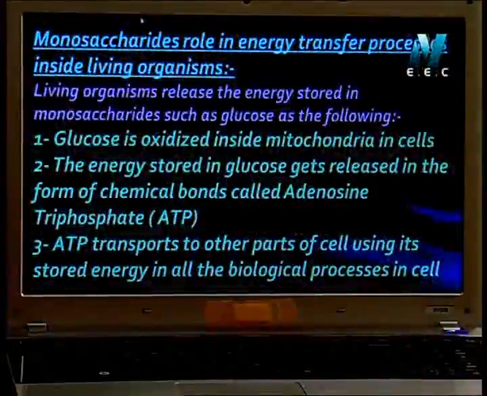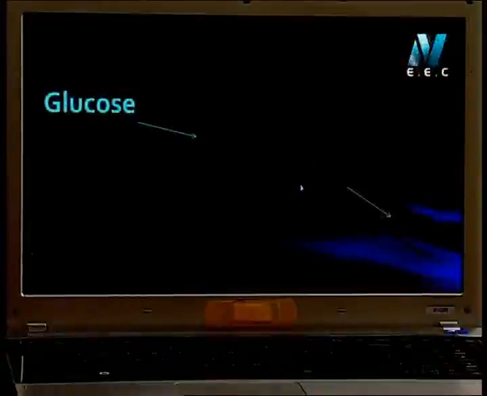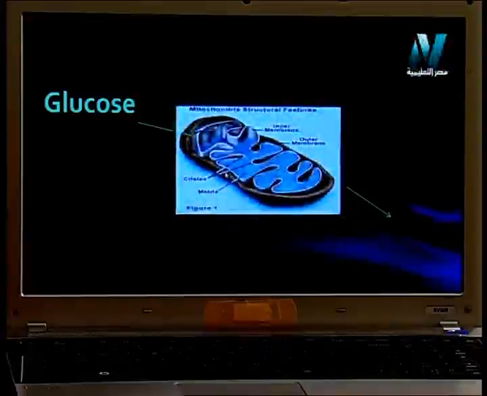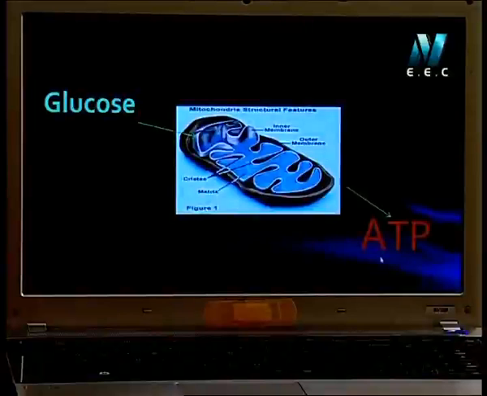Monosaccharides have a role in energy transfer, in how the energy is produced. I will discuss that in a simple way in front of you. If you have glucose as a monomer, glucose enters the mitochondria, this is an organelle found inside your cell, each cell containing mitochondria. Glucose goes inside the mitochondria and undergoes a process we call the oxidation process. This process produces a compound. We call this compound ATP. This is an abbreviation for adenosine triphosphate. This is the compound that carries energy.